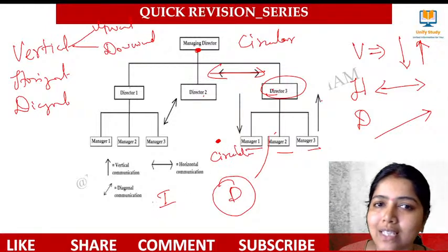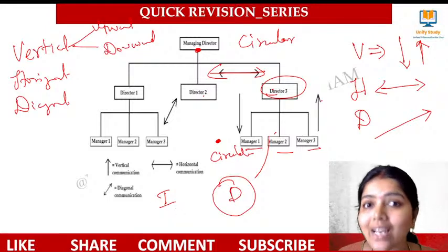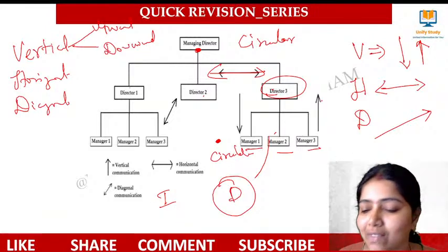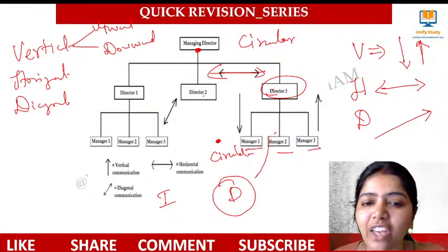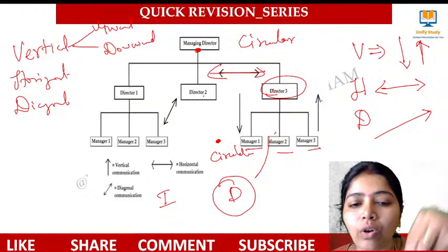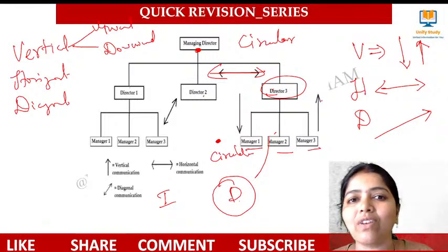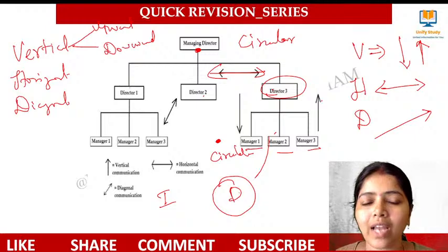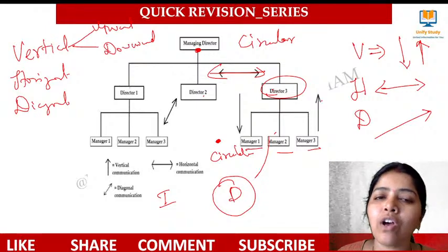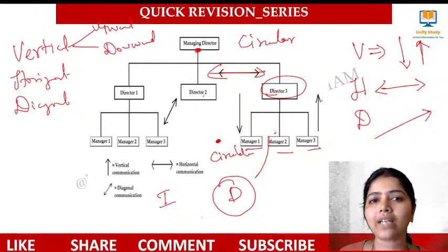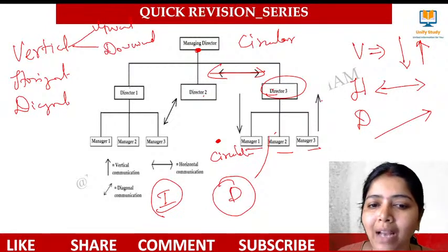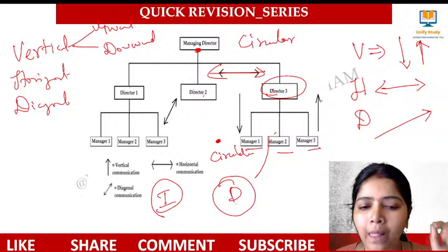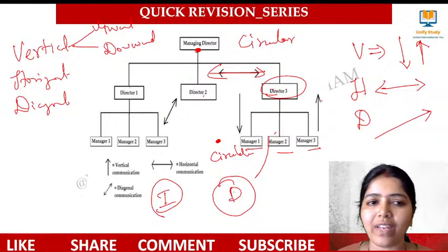Within an organization, if that word is there, we say it's internal communication. If the managing director gives a circular to his subordinates, we call it downward communication. Be clear with the words. Circulated among everyone means internal. Given to the manager means downward communication. Have a very clear idea.